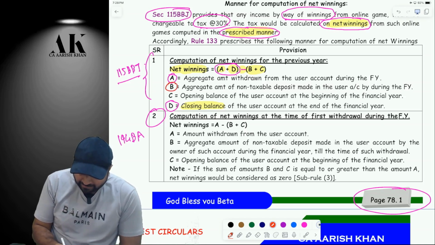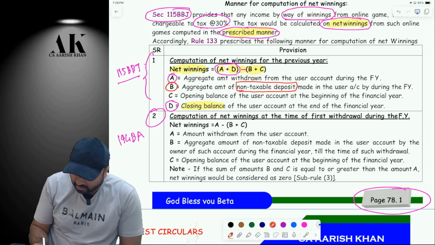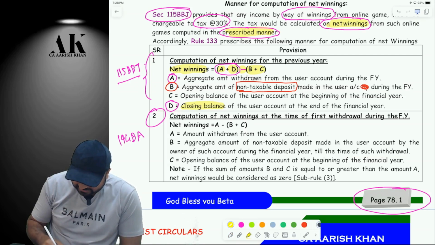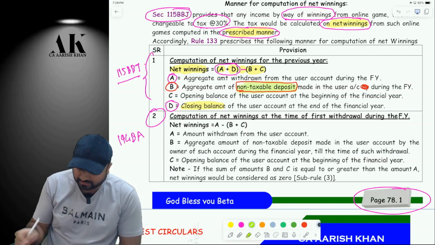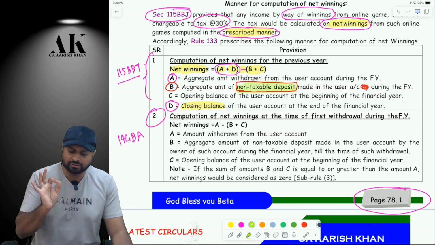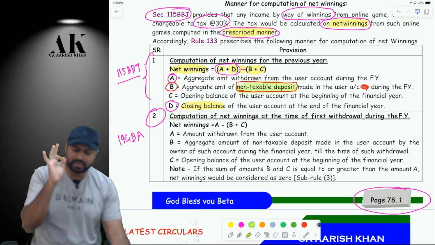B, aggregate amount of non-taxable deposit made in the user account during the financial year. By is not relevant over here. Aggregate amount of non-taxable. Listen carefully. Entire focus has to be on this word. Aggregate amount of non-taxable deposit made in the user account during the financial year.